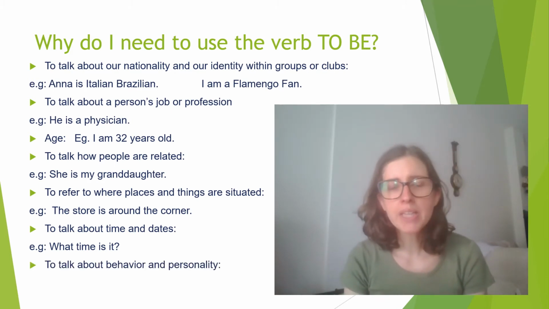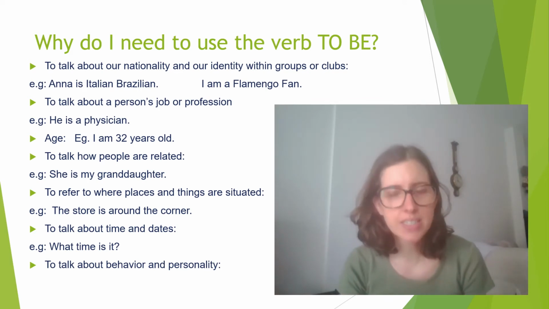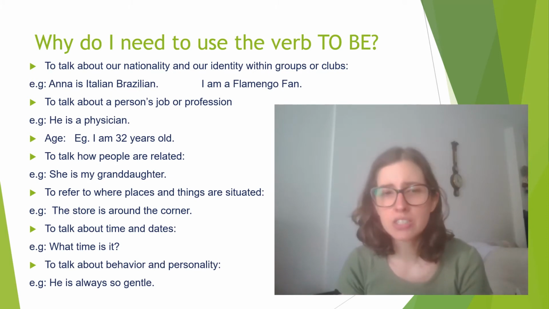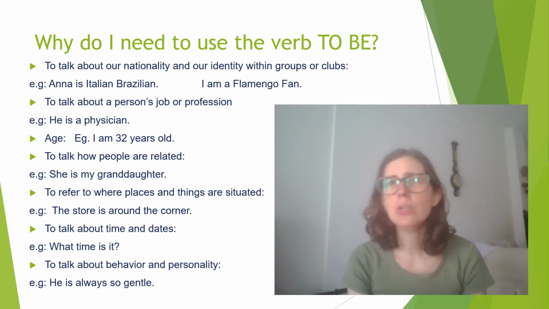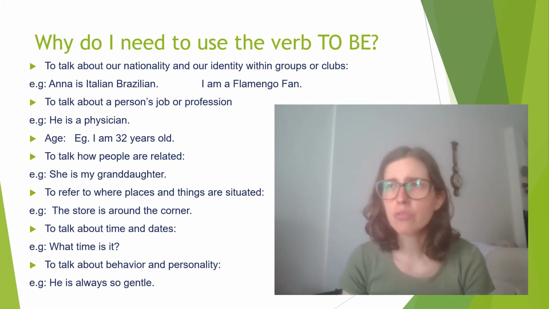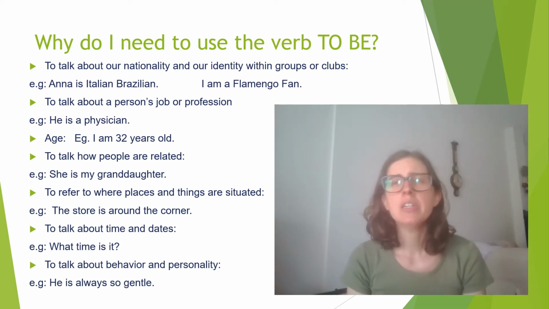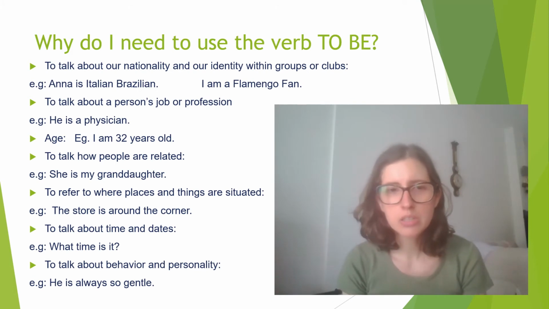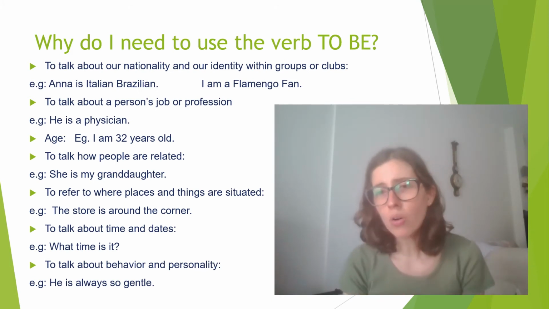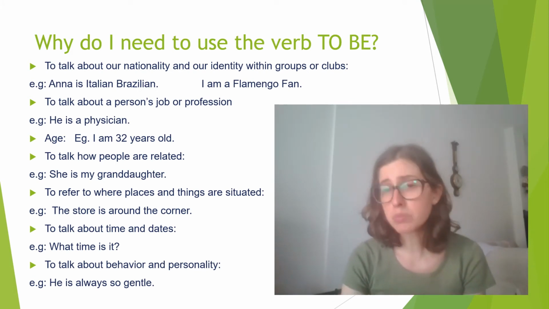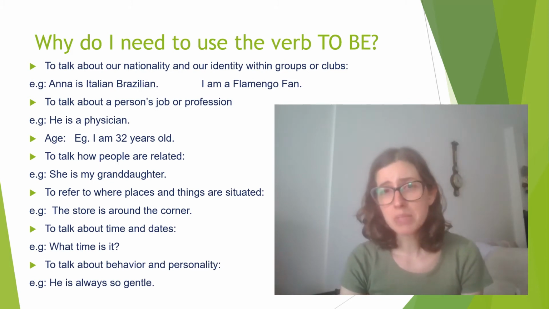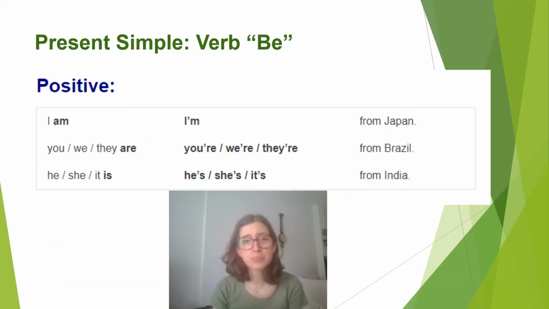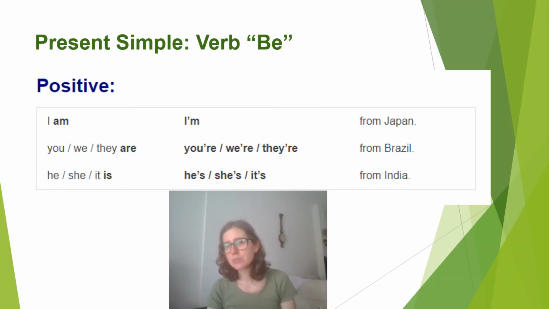To talk about behavior and personality. So you can say he is so intelligent, he is gentle, she is really grateful, a grateful person, or she is a really pretty person. I don't know. You can use to say all of this information. So verb to be, it's really, for me, the verb that it's the most important verb to know. So let's review a little bit.